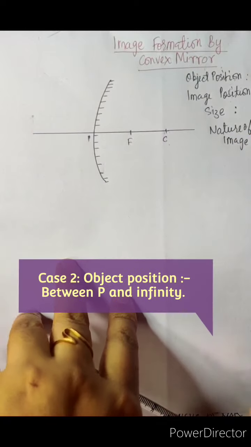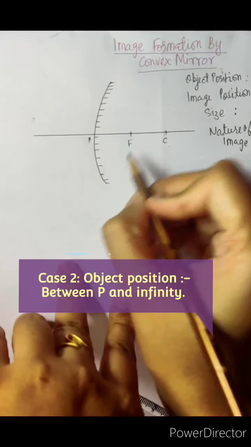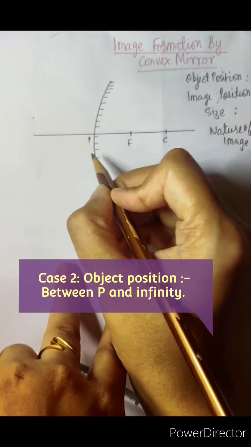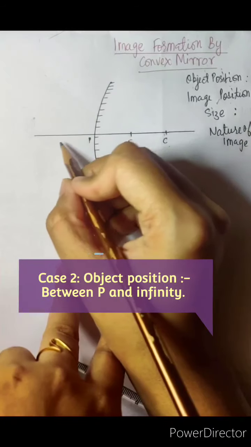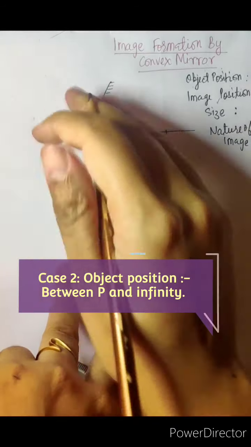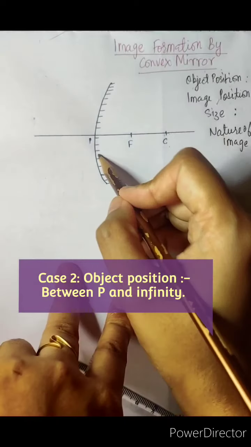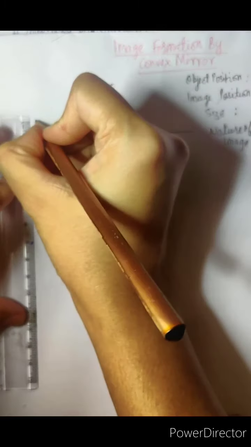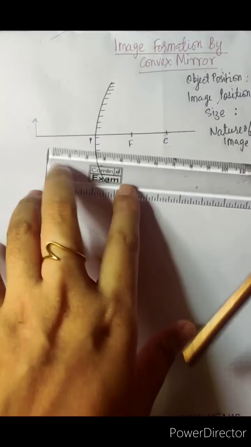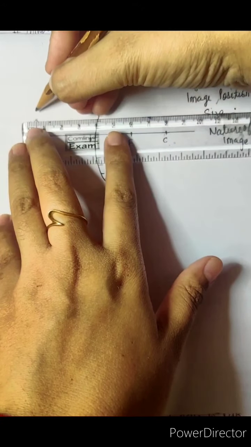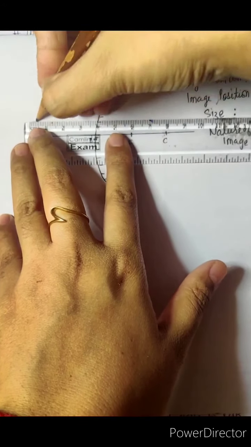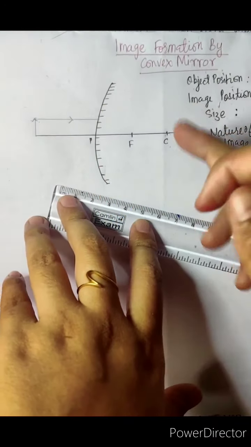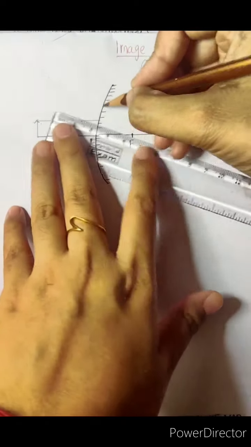Now we are going to learn about the second and the last case of image formation in the case of convex mirror. Here we are assuming that the object is present somewhere between infinity and the pole of the convex mirror. So we are assuming our object is present here, 1 centimeter is the size of the object. Using the first rule, light rays coming parallel to the principal axis, in the case of convex mirror, appear to diverge from the principal focus.